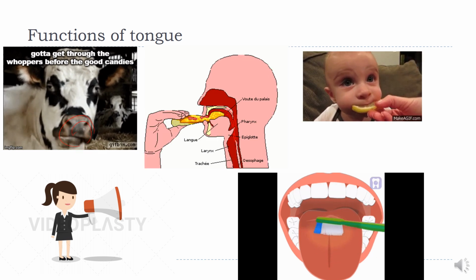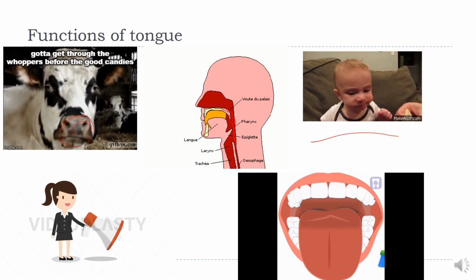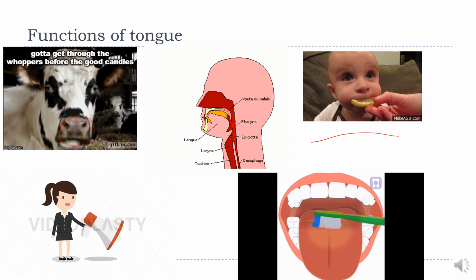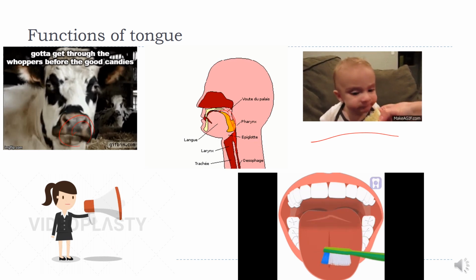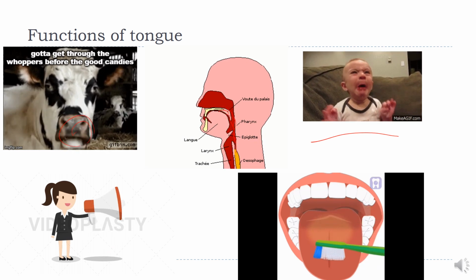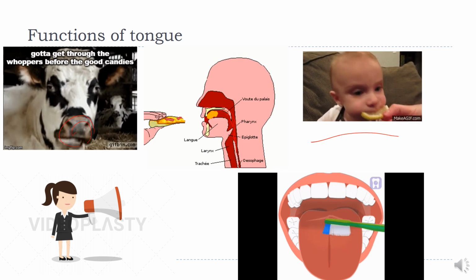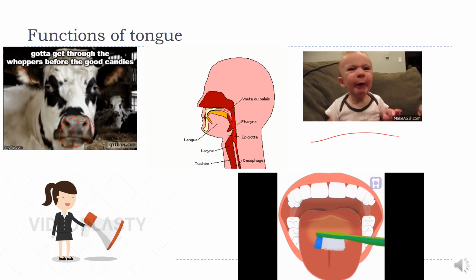Then the taste. The tongue is specialized for receiving the taste sensation. The receptors for the taste sensations, known as taste buds, are located in the tongue.